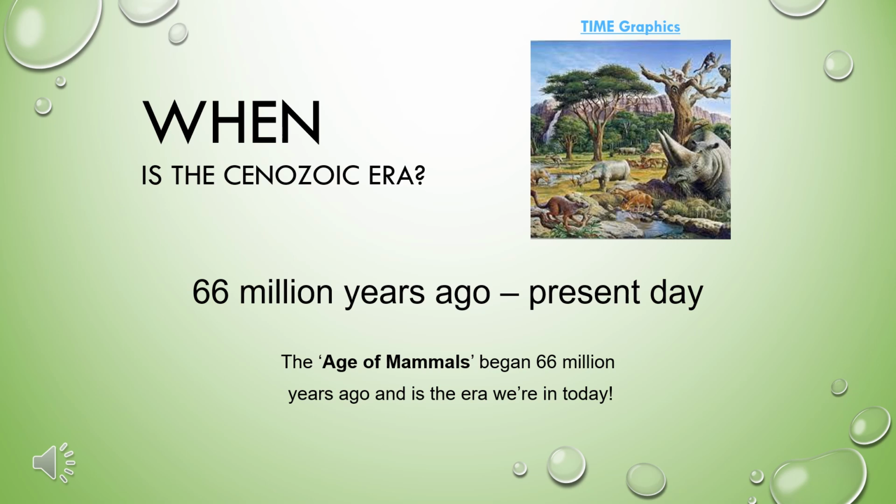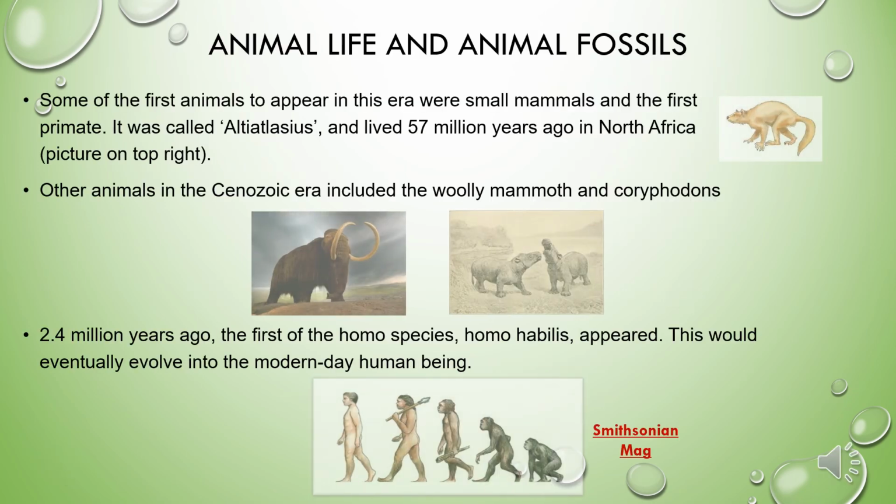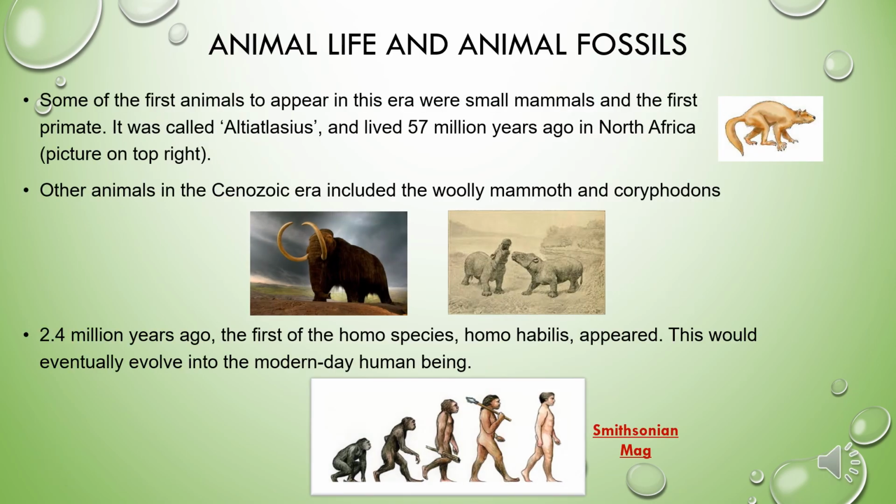The Cenozoic Era began 66 million years ago and continues to the present day. It is also known as the Age of the Mammals. Animal life exploded in the Cenozoic Era.